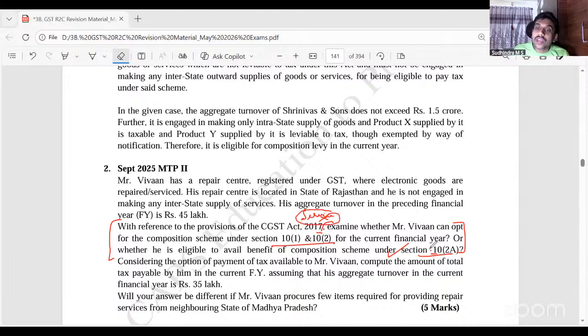Whereas 10.2A says if you are not under 10.1 and 10.2, you can come under 10.2A provided your aggregate turnover is less than 50 lakh. 45 lakh is below that limit. So he is allowed to come under 10.2A. No problem. Considering the option of payment of tax available to Mr. Vivan, compute the amount of total tax payable by him in the current financial year, assuming that his aggregate turnover in the current financial year is 35 lakhs.